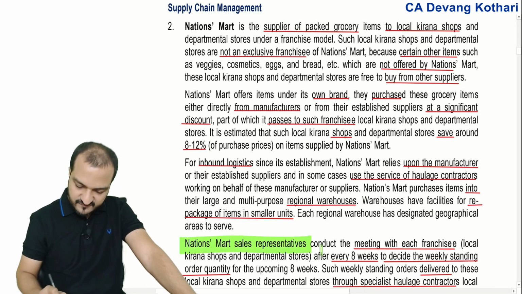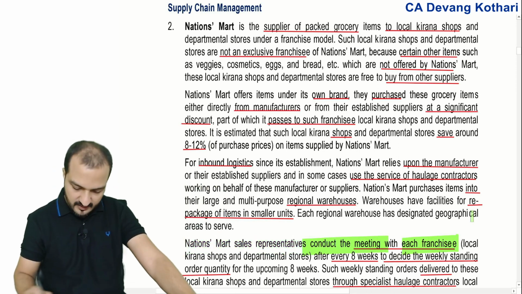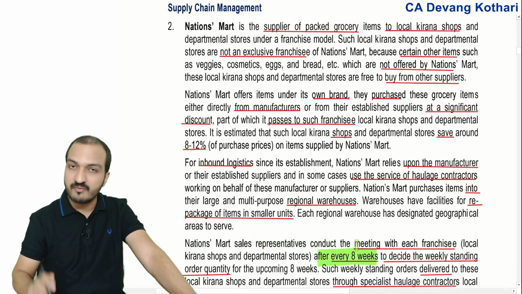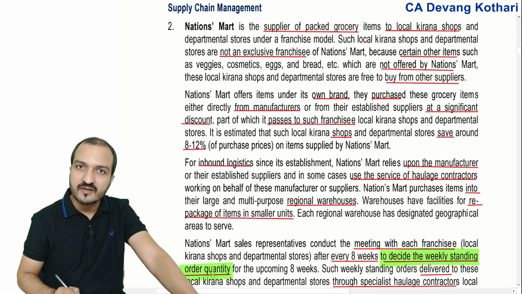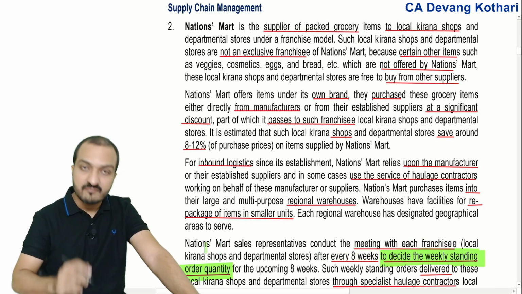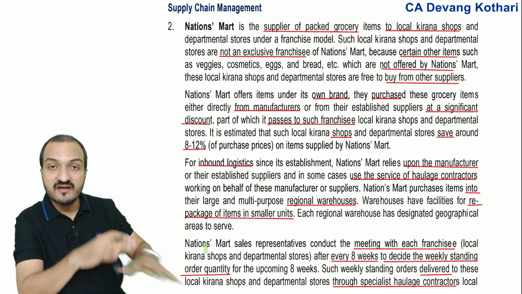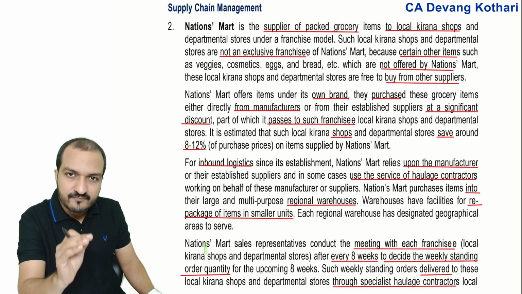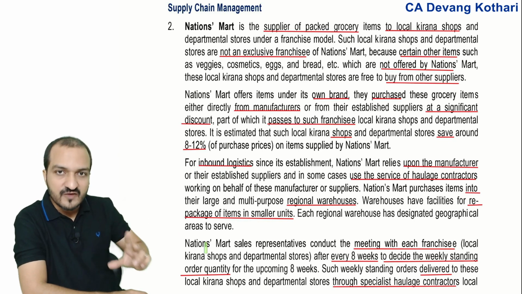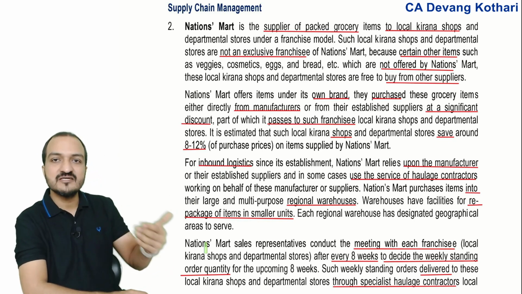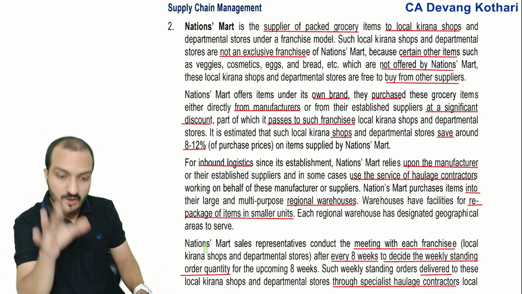And my sales representatives conduct a meeting with each franchisee. So I conduct a meeting with those local kirana shops after every 8 weeks. Well, every 2 months I have a meeting with the kirana shops to decide the weekly standing order quantity. Now understand, standing order quantity means what? Standing order quantity means a fixed order quantity, meaning every week I will deliver that much quantity to the kirana shop. So every 8 weeks, we will sit together and decide the standing weekly order for the next 8 weeks.